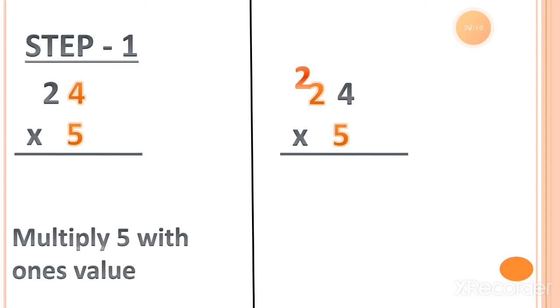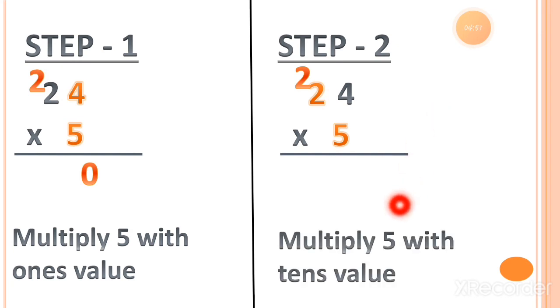Now the next, multiply 5 with the 1's value. So here is 5 4s. So 5 4s is equal to 20. So we can write down 0 from the 20 under the 1's column, and number 2 will move as a carry forwarded number on the tens column. You can see here on the screen in front of you that I am writing number 2 as a carry forwarded number. Now let's move to step 2.